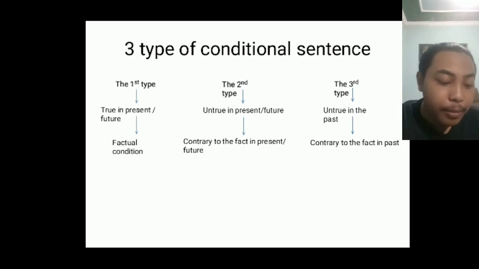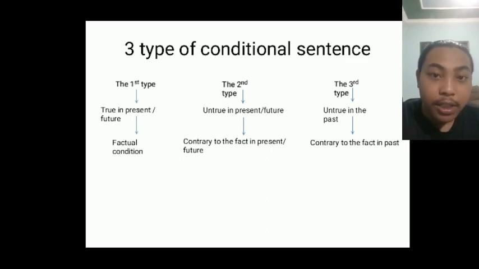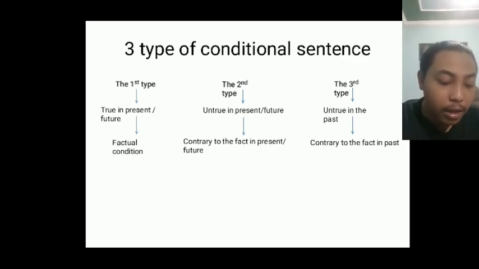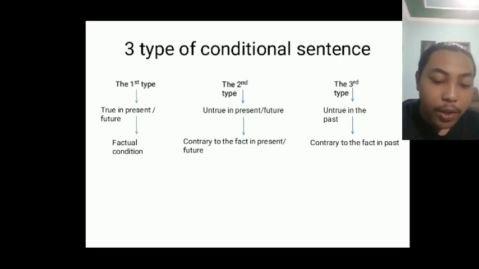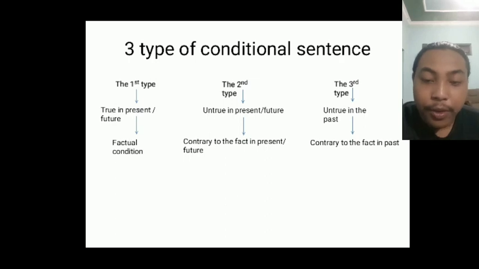Conditional sentence first type is true in present or future and shows a factual condition, and conditional sentence type 2 is untrue in the present or future and contrary to the fact in present or future, and conditional sentence type 3 is untrue in the past and contrary to the fact in past. For the further explanation will be delivered by my friend.